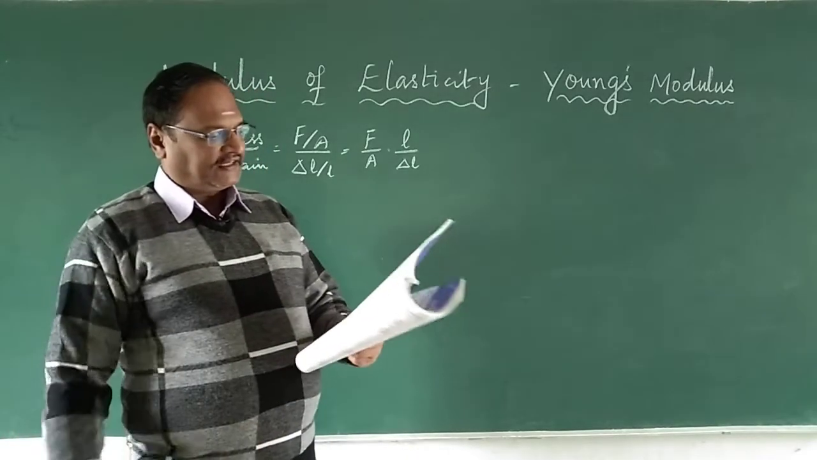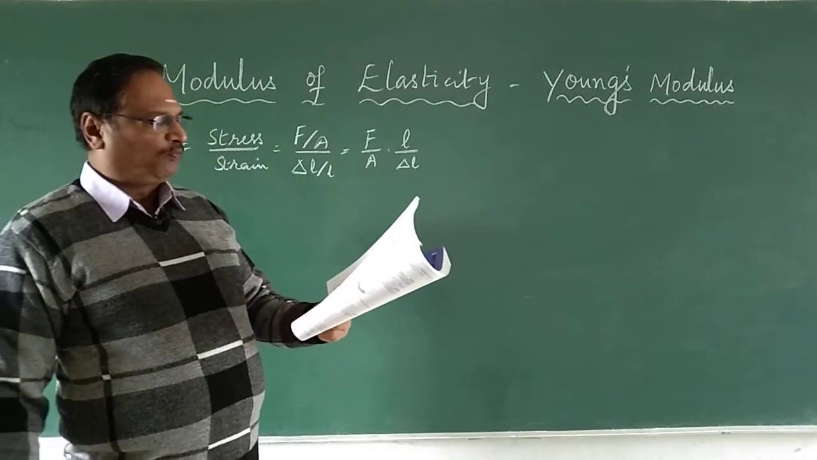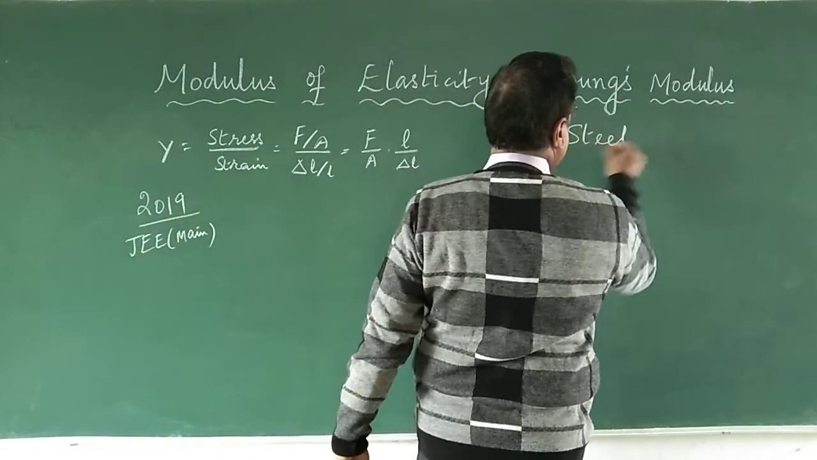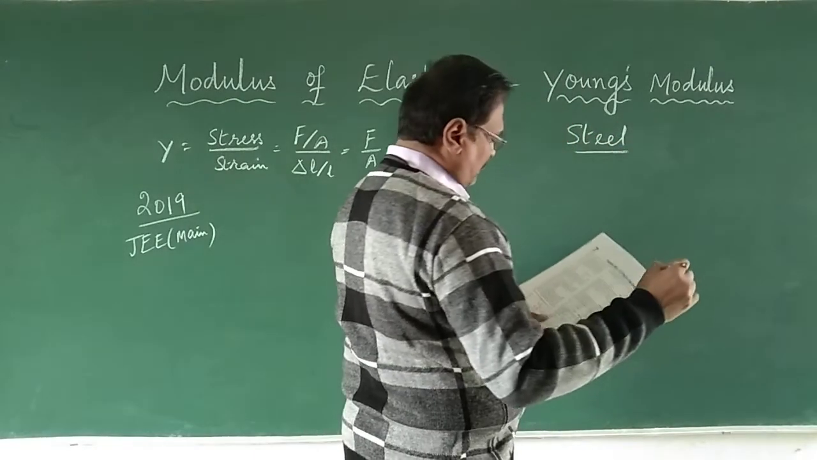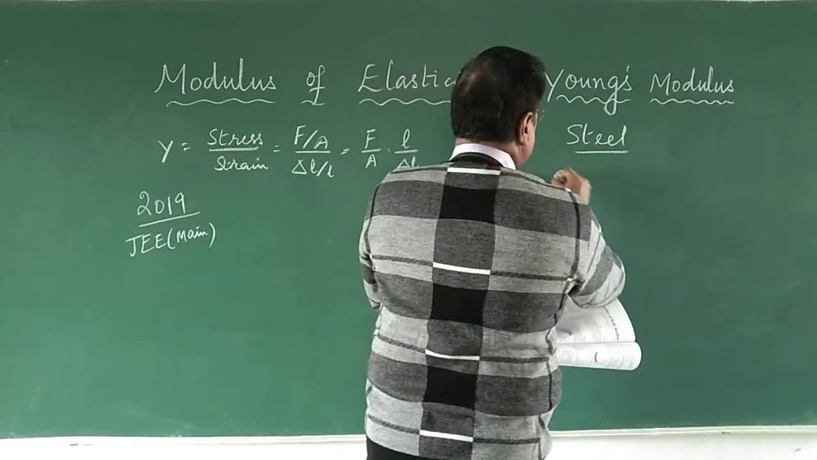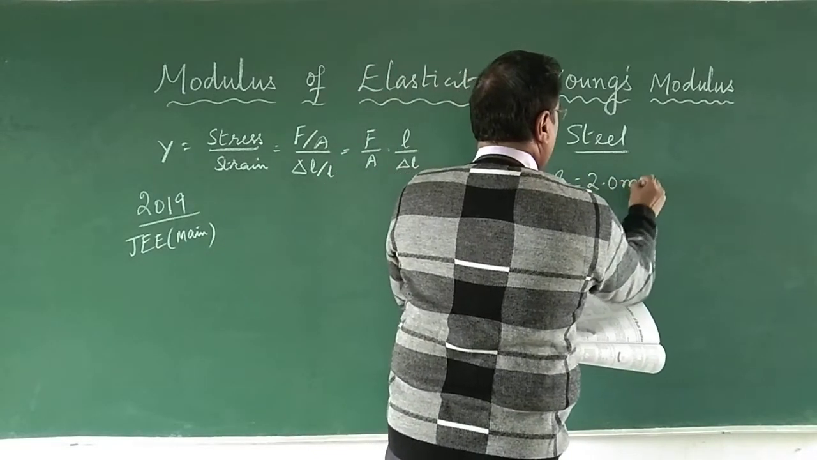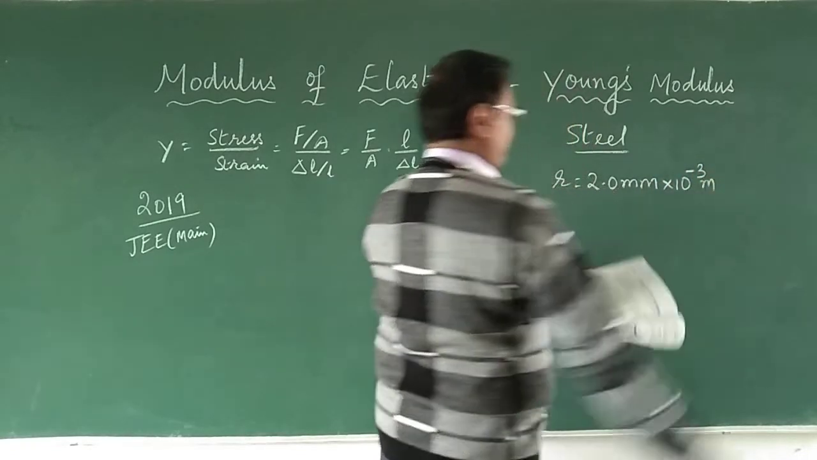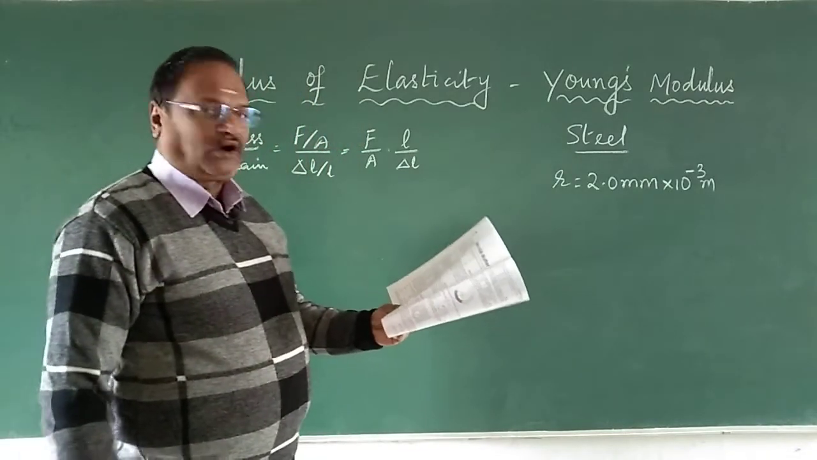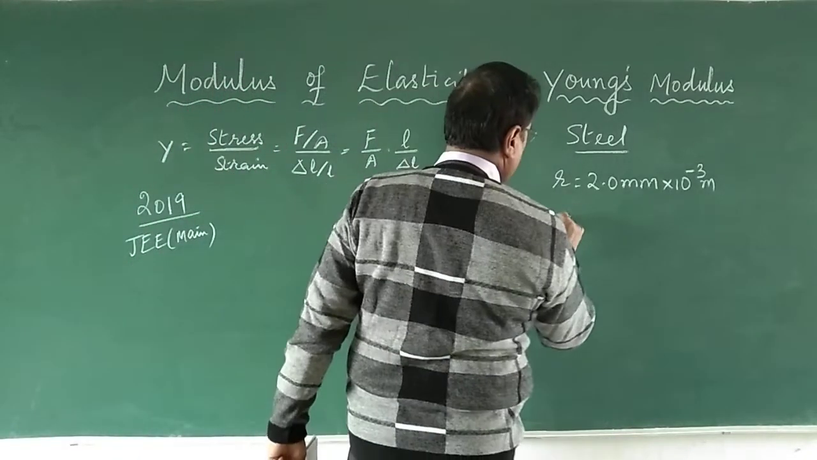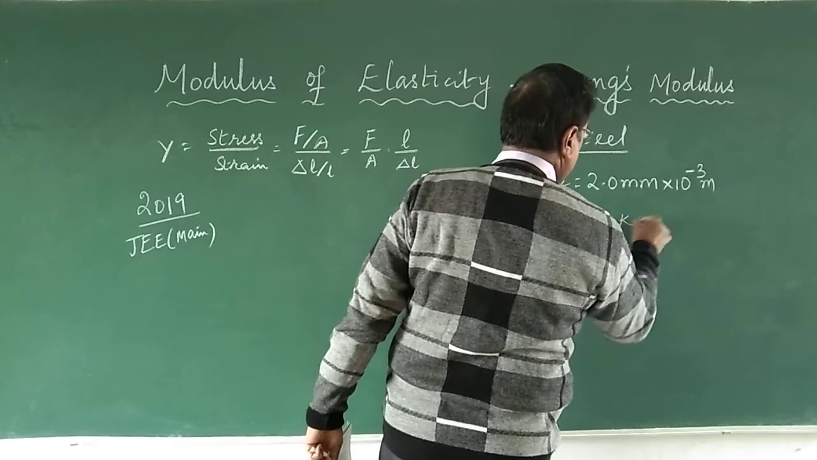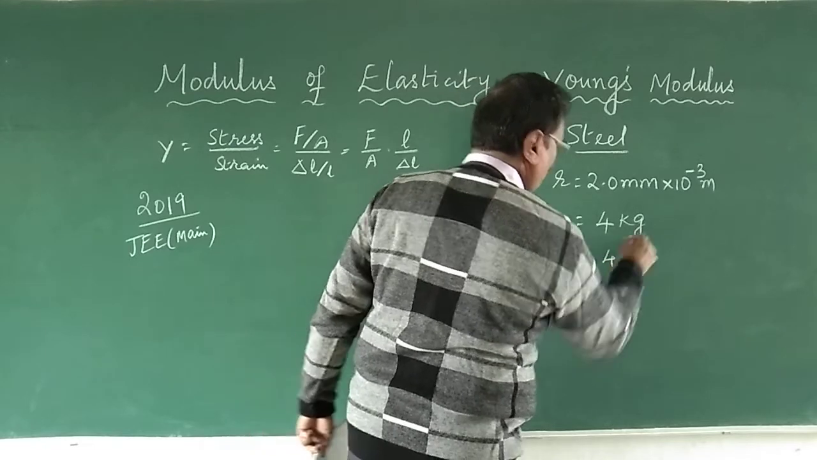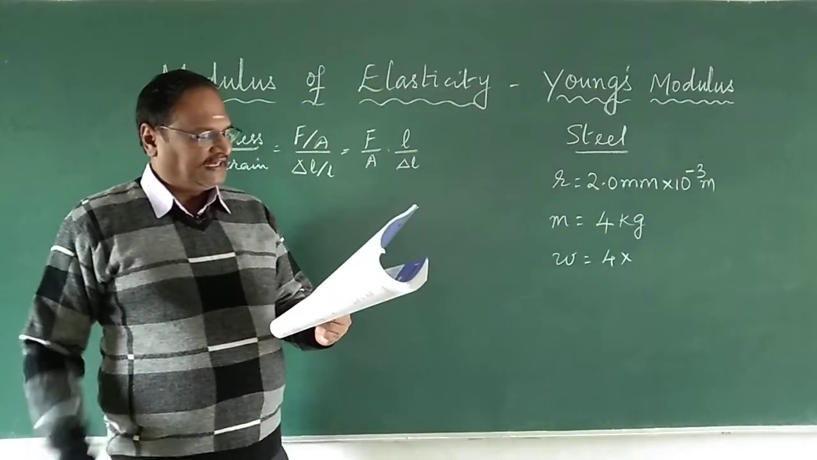Let me read the problem first and then we shall proceed. A steel wire having a radius of 2.0 mm. First, the material is steel whose radius is equal to 2.0 mm. Convert it into meters, 10 power minus 3 meter. Carrying a load of 4 kilogram. Load mass is equal to 4 kilogram. And you know that from here we can say weight is equal to 4 into g.